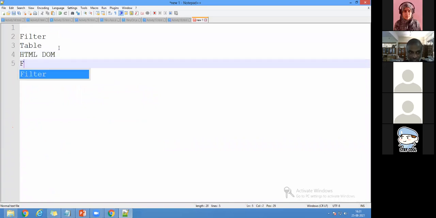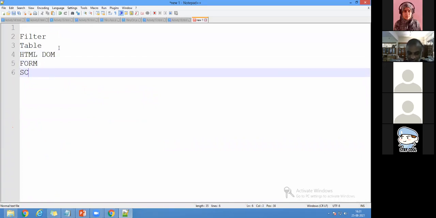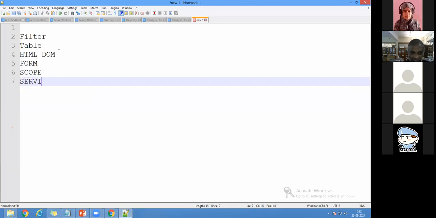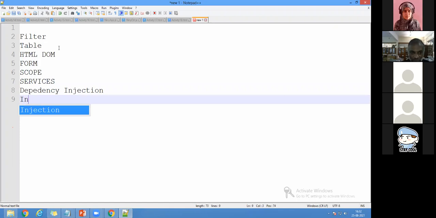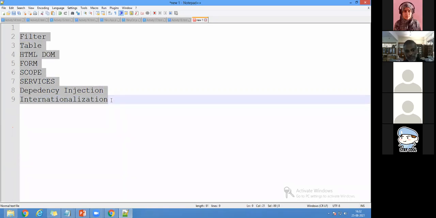It is about HTML, and it is about forms, and very important, it is about scope, services, and it is about functional dependency, properties of dependency injection. And next one is internal hash specification. So these are all very important concepts, especially filters, tables, forms, scope, and services. Everything is of verification and validation.